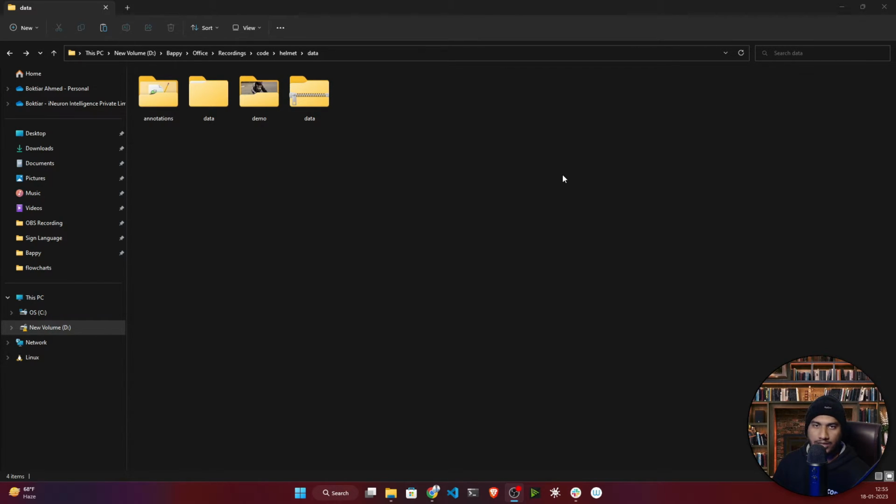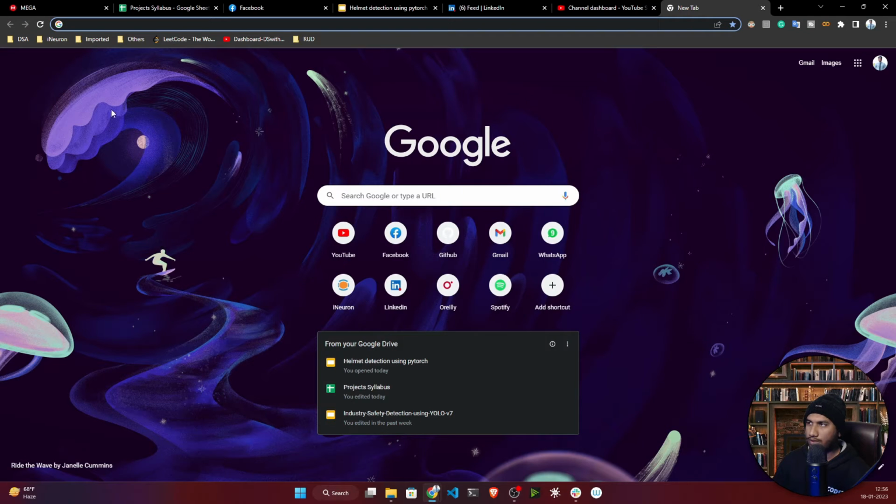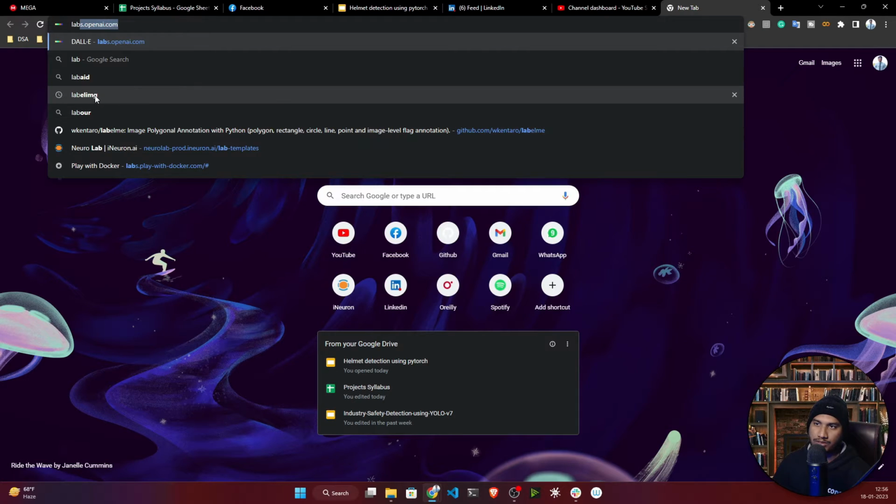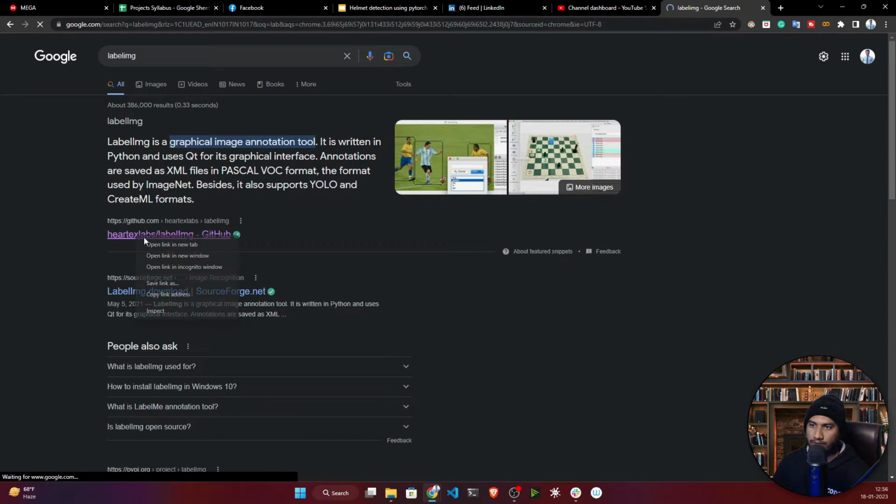And there you saw some XML files, which we call annotation files. I will show you how we can generate these files. For this, you need to install one tool. Just go to Google and search for labelImg, and open the first GitHub link.